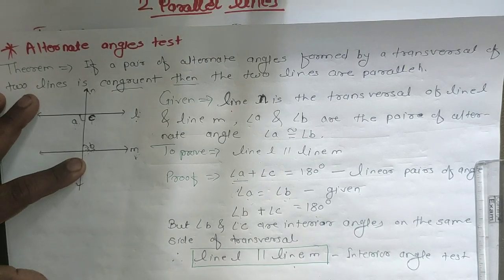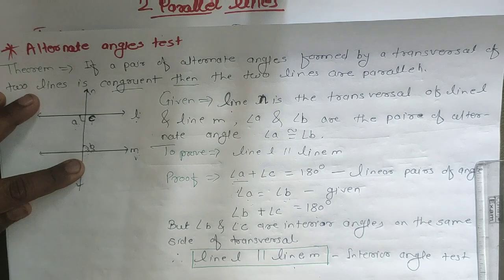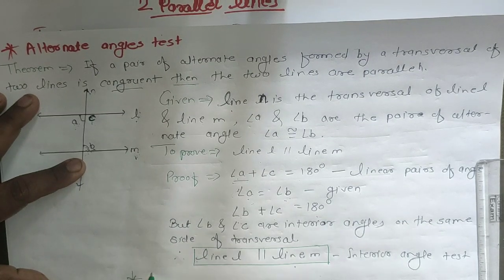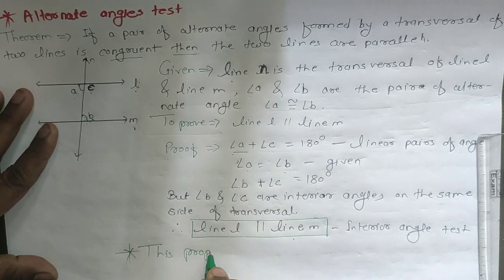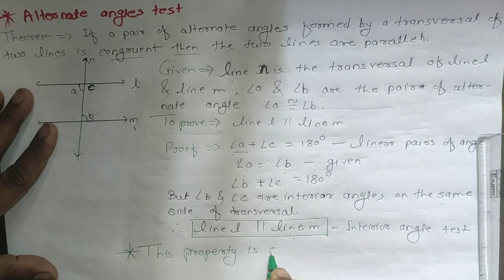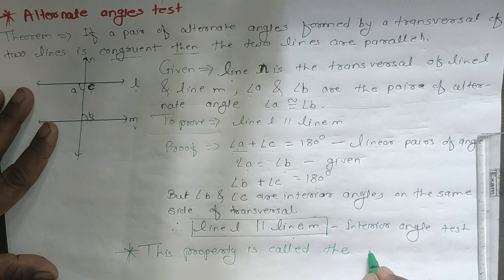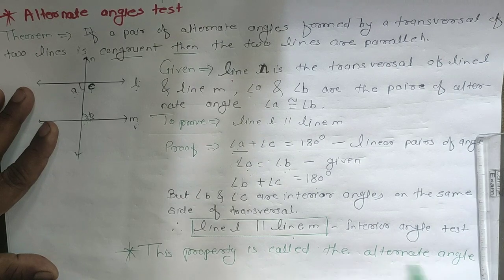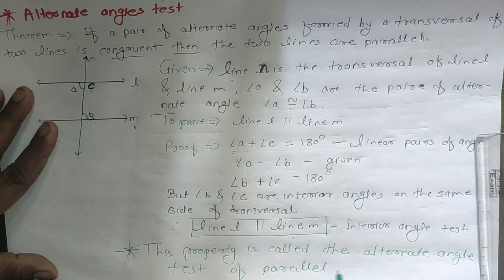Then you just write, this property is called the alternate angle test of parallel lines. This property is called the alternate angle test of parallel lines. Okay, so that is the test.